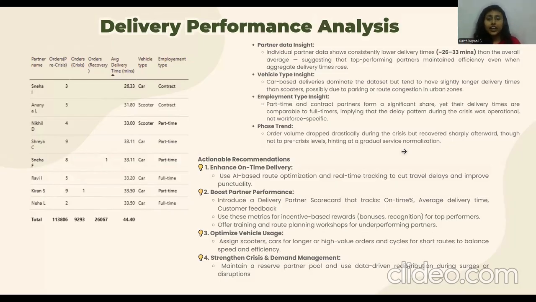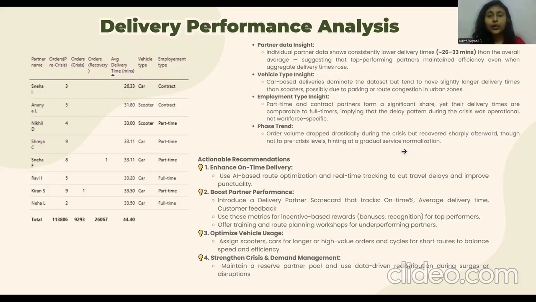So next is vehicle type. Our data set is predominantly car-based deliveries, but we could see that car-based deliveries take a slightly longer time than the scooters or bikes, possibly because of the traffic congestion because of the vehicle.